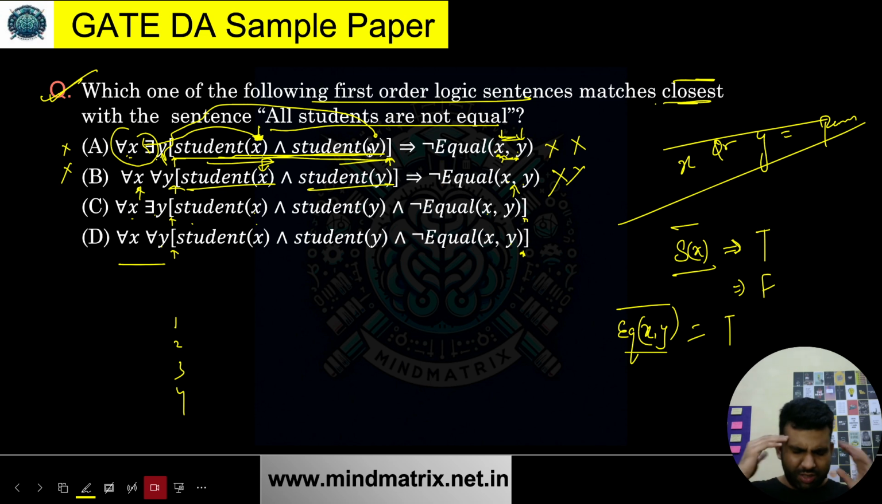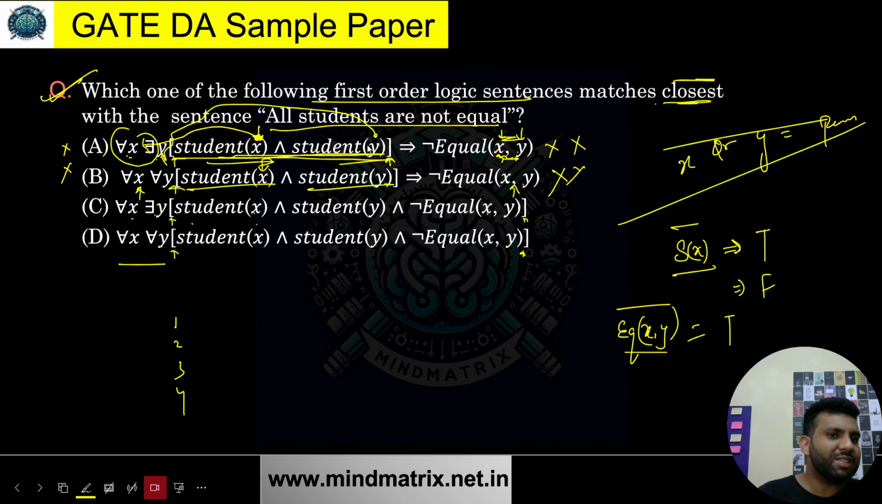Just think about this in your mind. All students are not equal. Is it so that everyone is different? No, not necessarily. But it definitely means that there exists at least one such pair such that they are unequal, they are different. Yes or no? That is much closer to the sentence we are having.